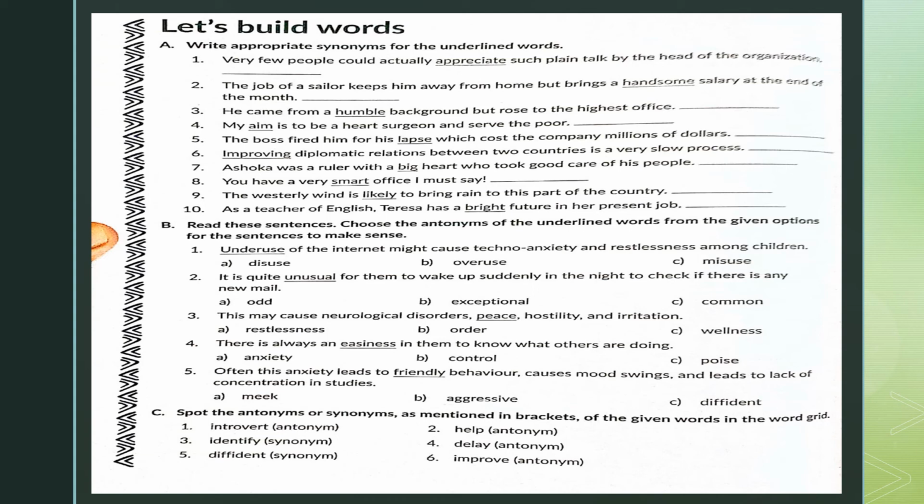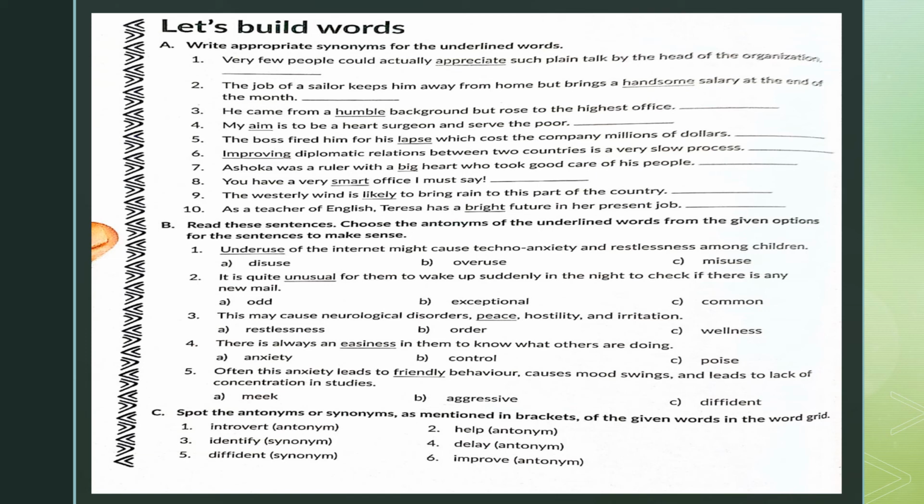Ashoka was a ruler with a big heart who took good care of his people. Big here basically means not in size but generous. So we can replace it with generous heart. You have a very smart office, I must say. Smart here can be replaced with elegant, good looking. So you have a very elegant office, I must say.